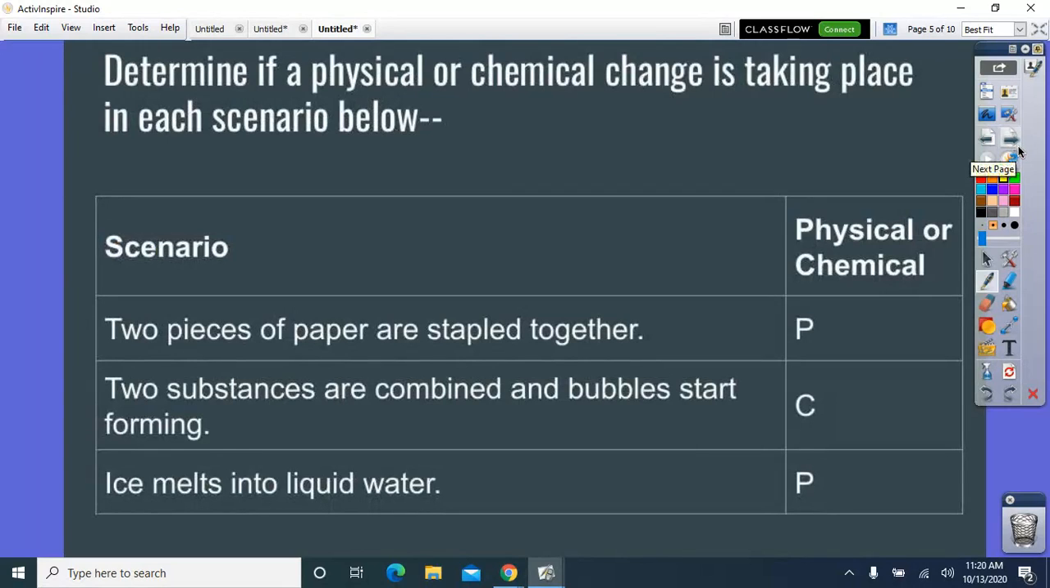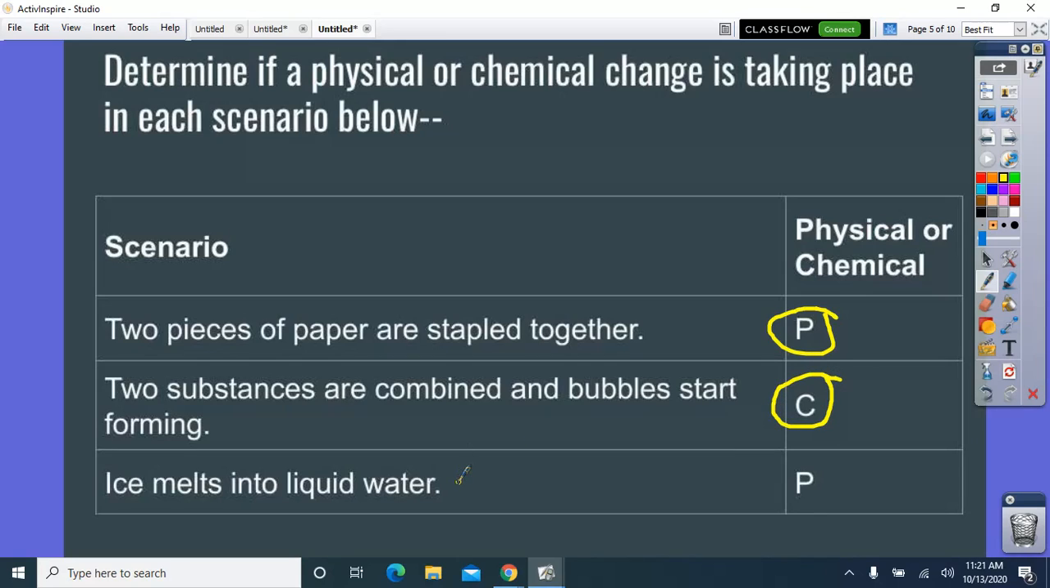So the next was determine if a physical or chemical change is taking place in each scenario. So two pieces of paper are stapled together. So we would say that that's physical because chemically nothing has changed to our substances. The next one, two substances are combined and bubbles start forming. So bubbles are always a good indication that a chemical change has taken place, right? You've created some sort of gas that was not there before.